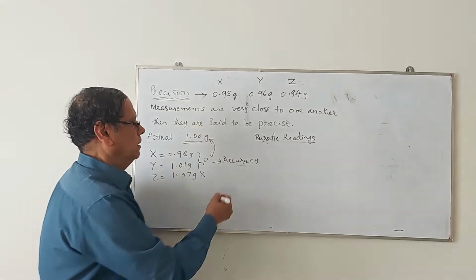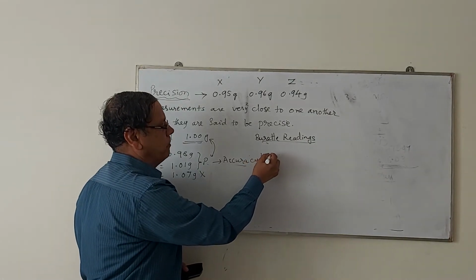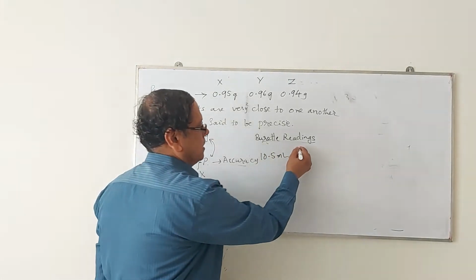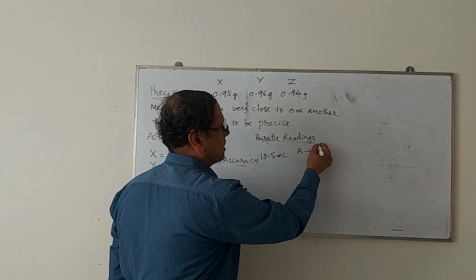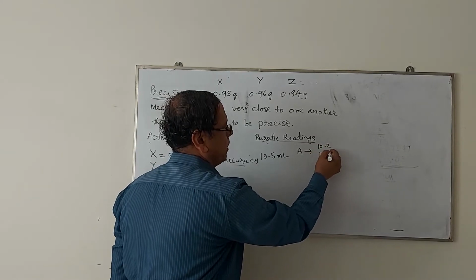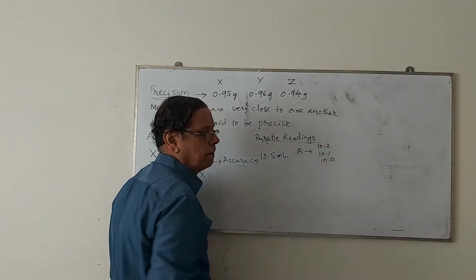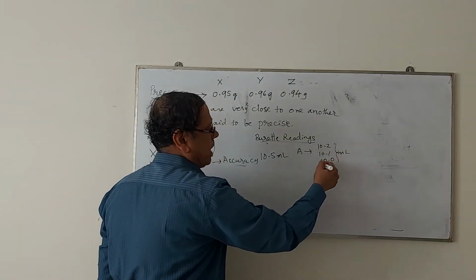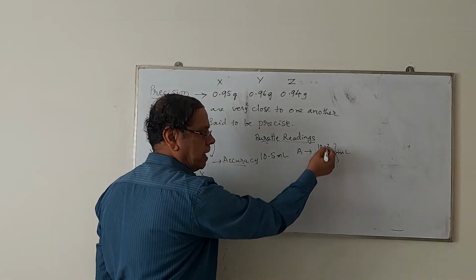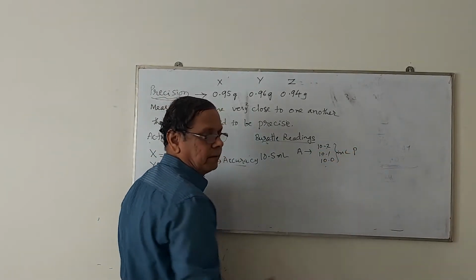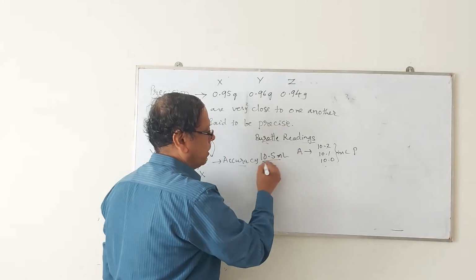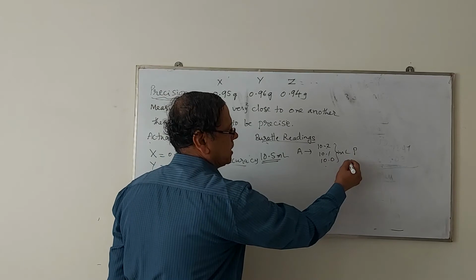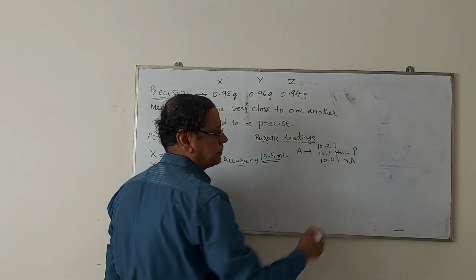So if they get the burette reading as 10.5 milliliters, and a student measures three values as 10.2, 10.1 and 10.0 milliliters, since these three values are close to one another, they are precise. But comparing to the actual value, they are not close. That's why they are only precise but not accurate.